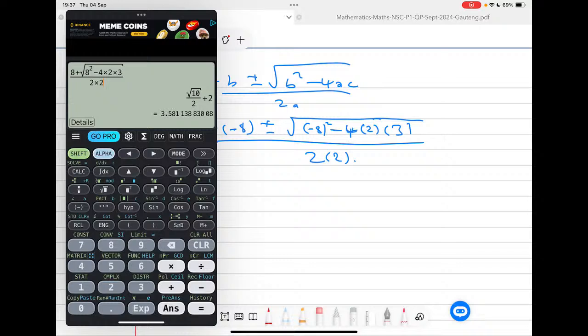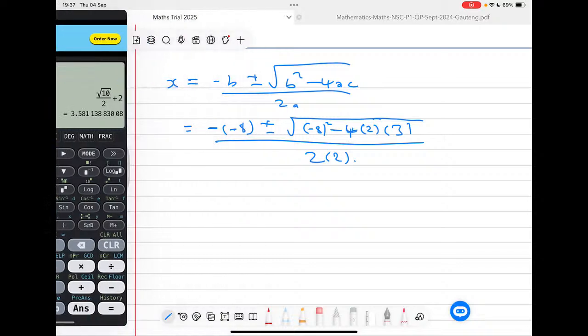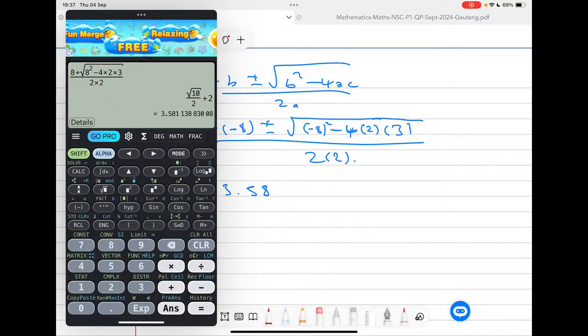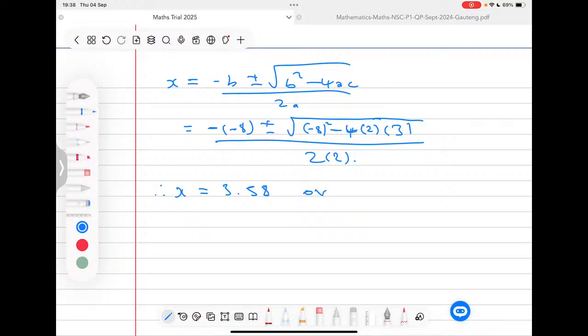And this gives me an answer of 3.58. So this would mean that our x is equal to 3.58. Remember, they said we should round off our answer to 2 decimal places. So if you look at the number after the 8, there is a 1. So it means our 8 will remain as it is. So that is 2 decimal places, or we're going to say x is equal to...